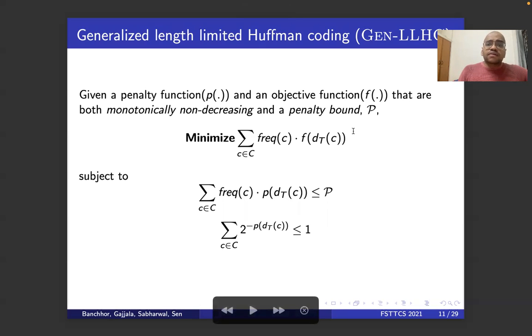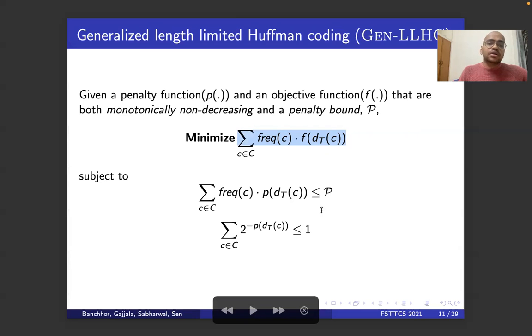Earlier we were minimizing the code length. Since we generalized code length with an objective function, now this is frequency times the objective function value for this character, summed over all these characters. And the penalty is nothing but frequency times the penalty of d_t of c. Earlier this was frequency times access cost, bounded by the decode time delta.